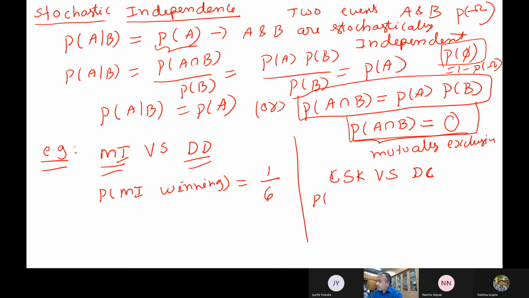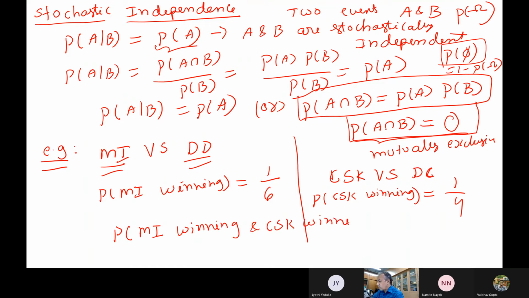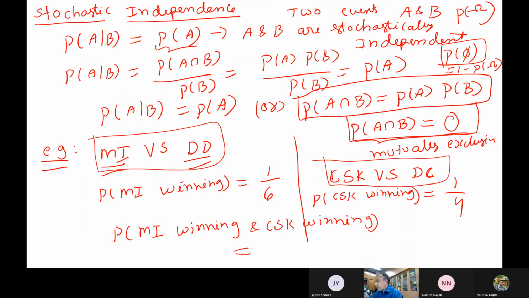Here the probability of CSK winning is 1/4. Now if I ask the question, what is the probability of Bombay Indians winning this match and CSK winning theirs? One match is between Bombay Indians and Delhi, the other is Chennai versus Deccan Chargers.